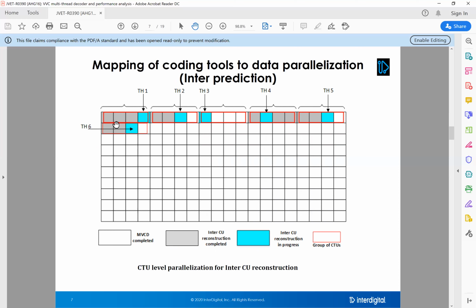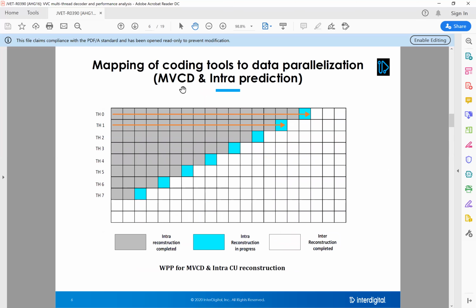One or a group of CTUs will be assigned to a particular thread, and similarly thread 2 will have 1 or 4 CTUs for execution, and like this we assign however many free threads are available. All those threads will execute the CTUs in parallel. This way, the inter-CU prediction process can be done in parallel using multiple threads. Similarly, the intra-prediction process follows a WPP parallelization, similar to MVCD.